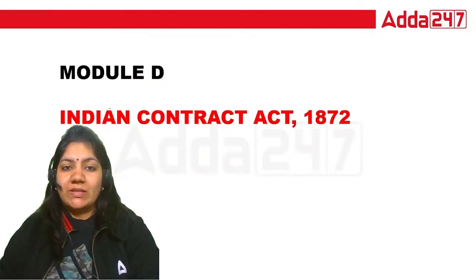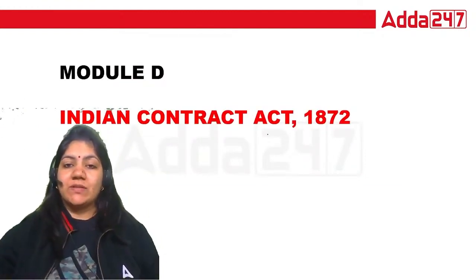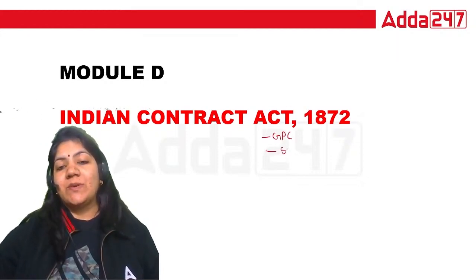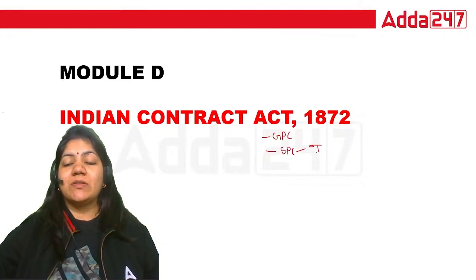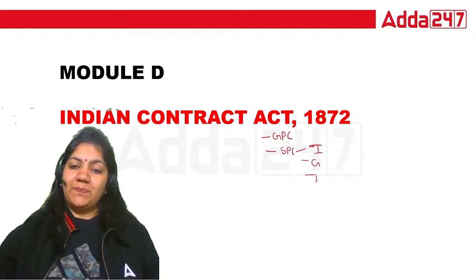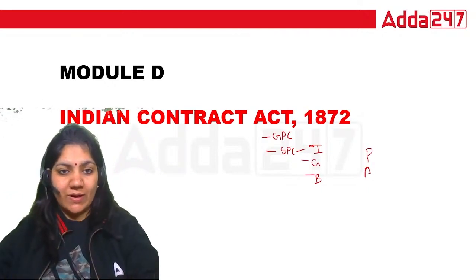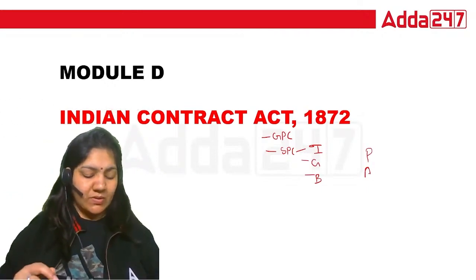So we are doing the Indian Contract Act. First of all, we have just done the general principle of contract. We have done the special principle of contract, we have done the indemnity, guarantee and bailment. So today we have to do the pledge and the agency. Okay, so these two are the things that we have to do today.